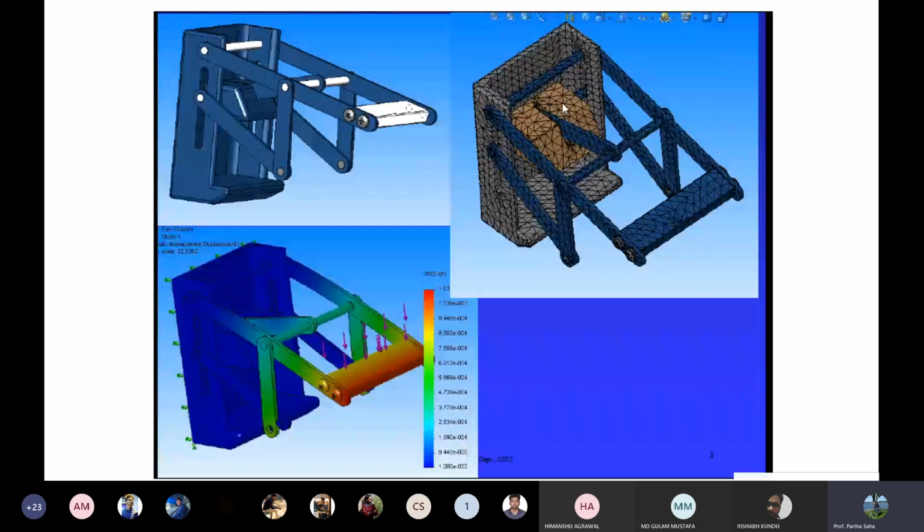If you give some inputs, you can see this is a simulation result. I don't know exactly what simulation is being done. I hope it is a deformation or some sort of heat evolution in a body. You can see different parts of the body have different colors. The color signifies the parameter you are measuring. It can be heat flux, mechanical deformation, or total deformation.